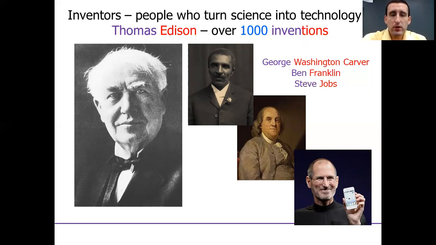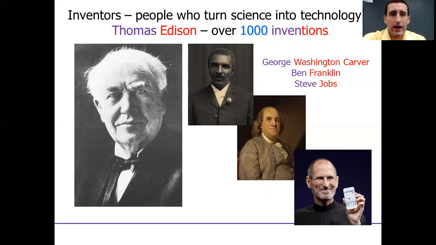Thomas Edison, probably one of the most famous inventors of all time. He would probably tell you, if he was alive and you could interview him, the reason he was able to invent so many things was because science had figured out so many things in the decade, the century before he was living. And so there was a lot of new science just sitting around waiting to be applied to our everyday lives. And of course, most famously the light bulb, but many other things.